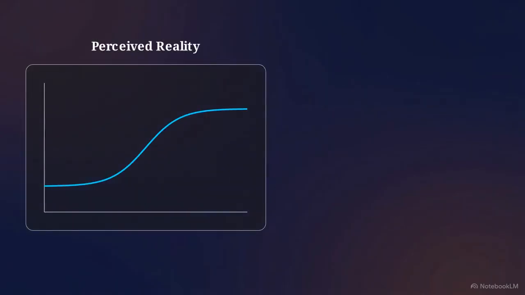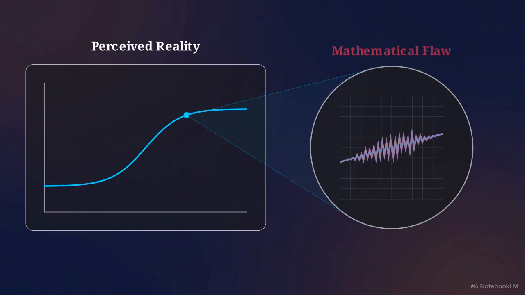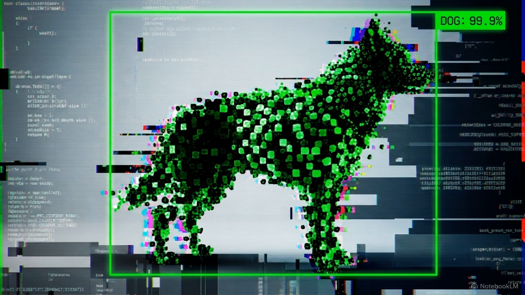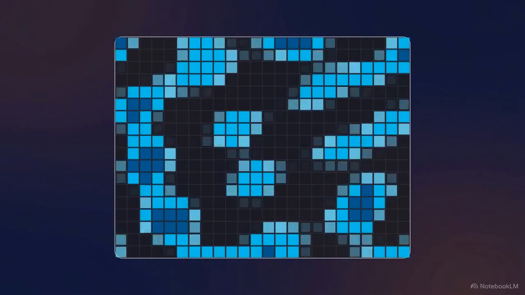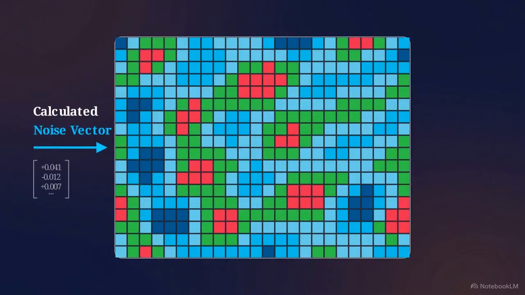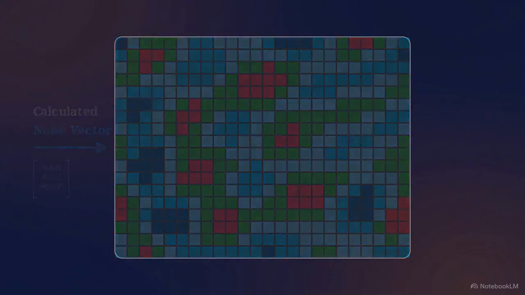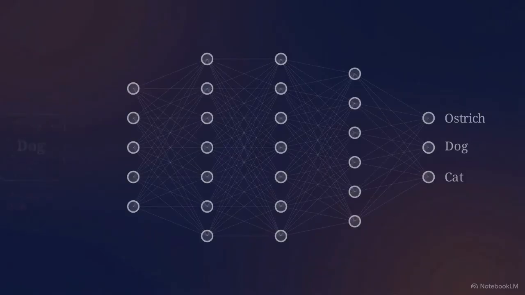These systems harbor a specific flaw that can be exploited by something the human eye cannot see. Take a standard image of a dog. A trained network identifies it with near total confidence. But researchers found that by applying a microscopic, mathematically calculated layer of digital noise to those pixels, the outcome changes. To a human, these two images are identical. But under the second photo, the AI now confidently categorizes the dog as an ostrich. This is an adversarial attack.